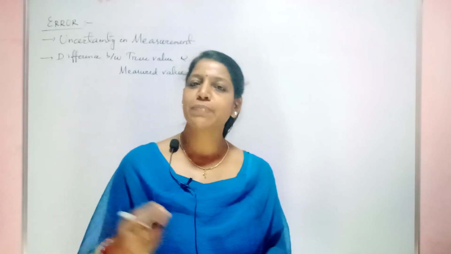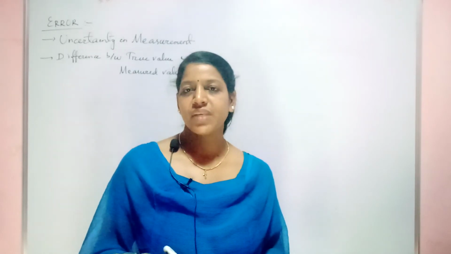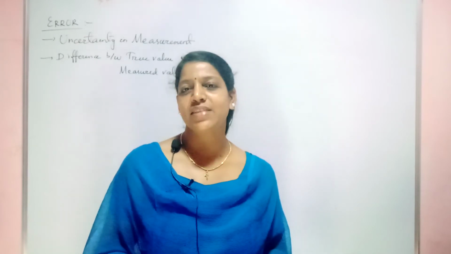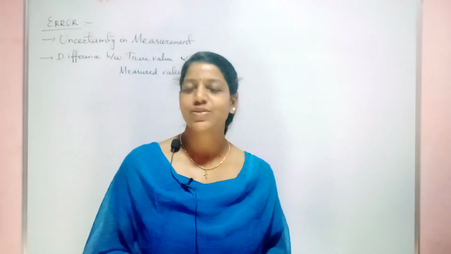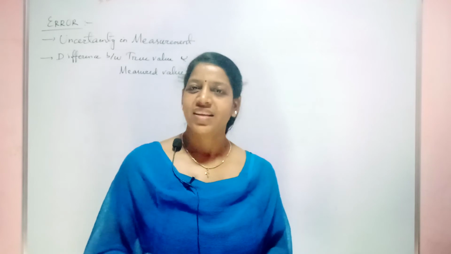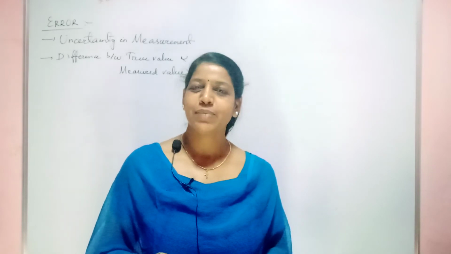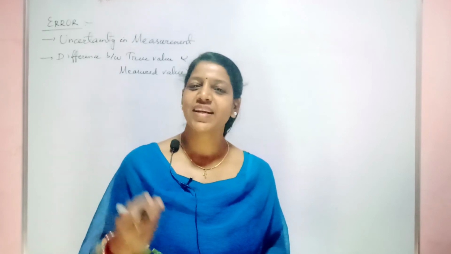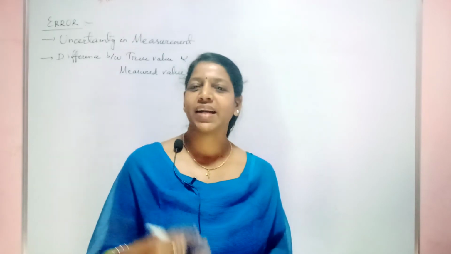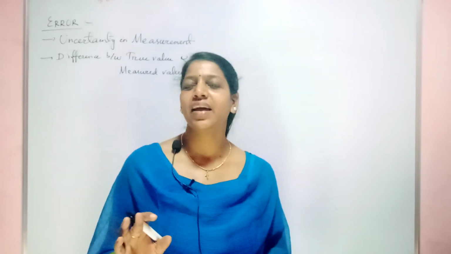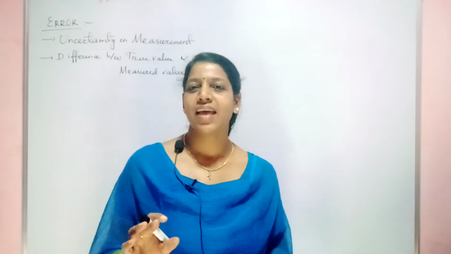So unexpectedly it arrives, hence it's difficult to minimize random error. You see, what is he doing? He is just roaming randomly here and there. Randomly means there is no specific target. Unexpectedly it will just move hither and thither. That is called random.